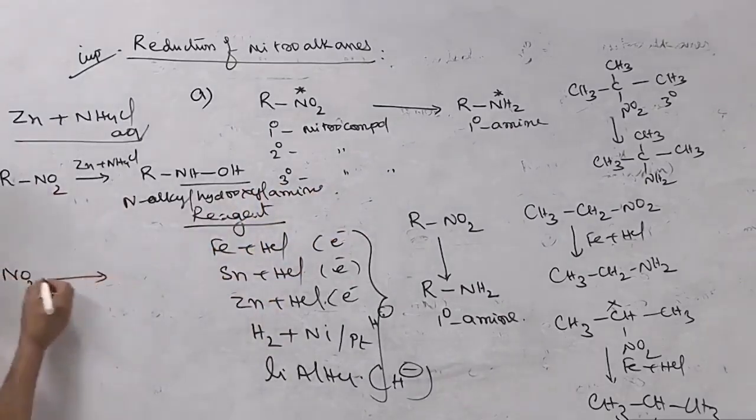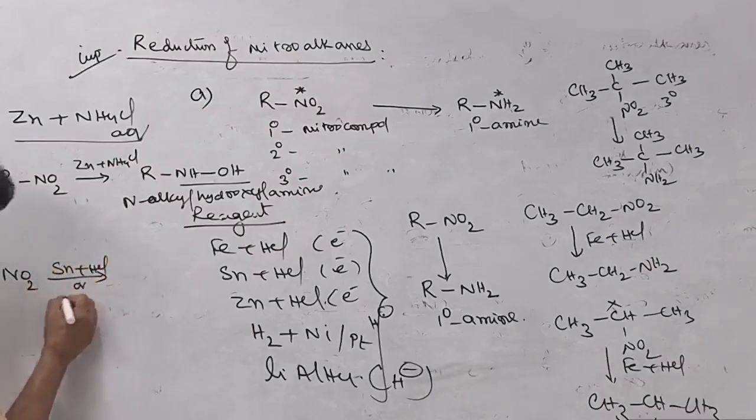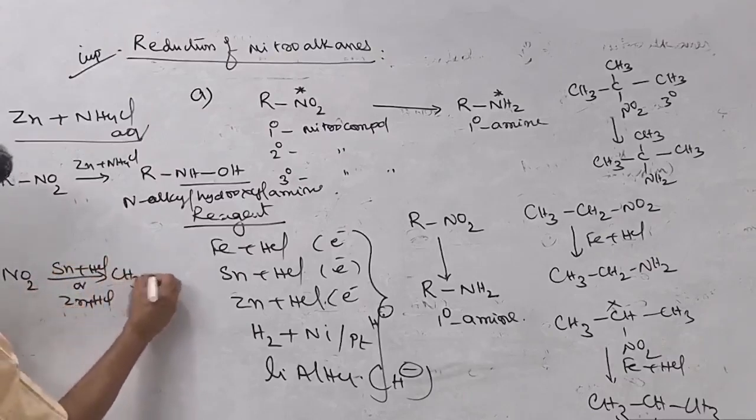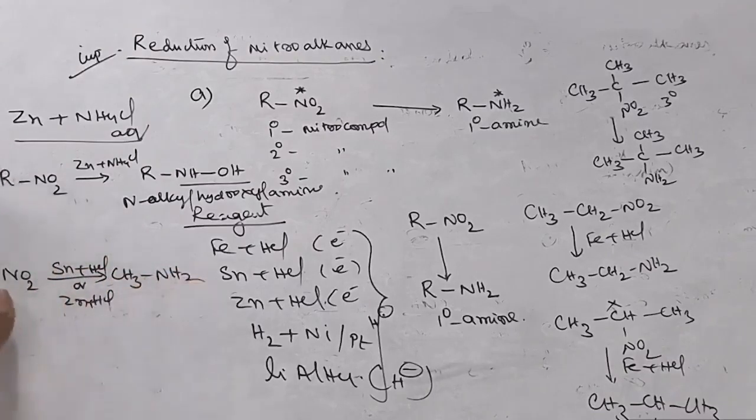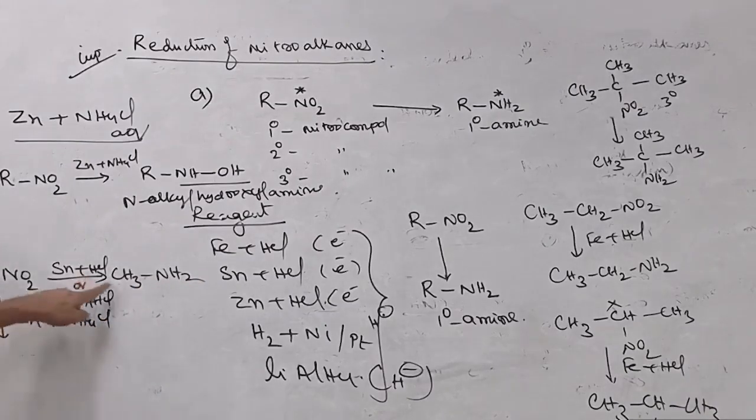nitromethane. On treatment with Sn plus HCl or Zn plus HCl, it is converted into the amino group. The same nitromethane, if you use zinc plus ammonium chloride, which is slightly acidic, it is considered as reduction in the neutral media, not the acid media.